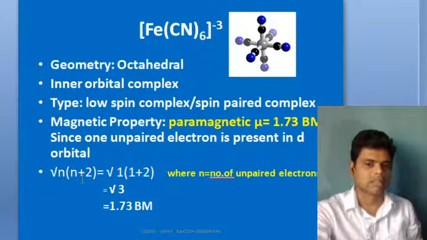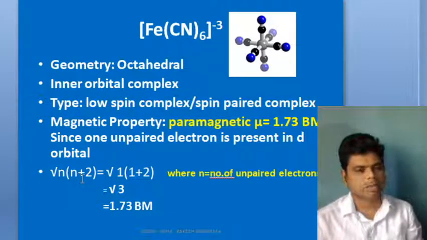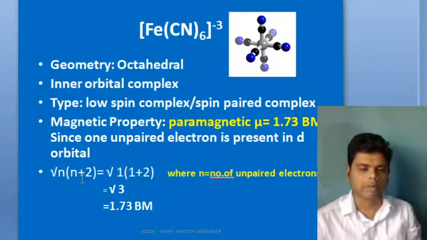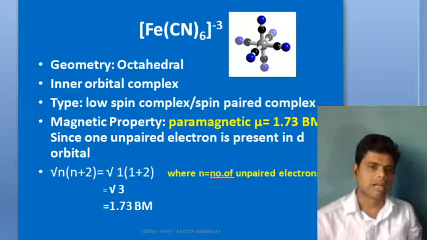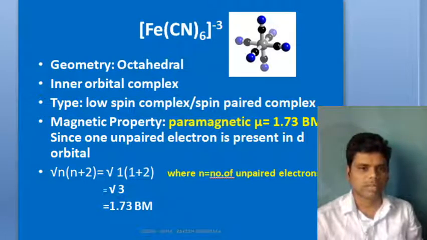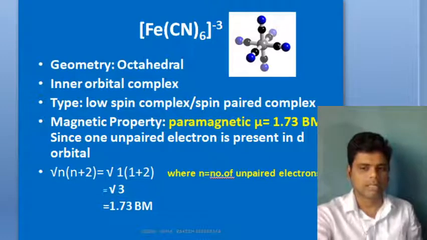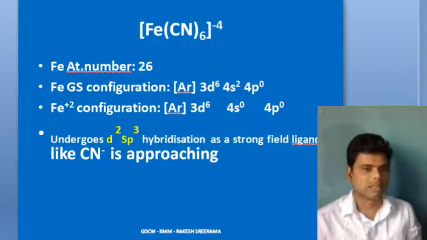1.73 Bohr magnetons. So for complexes, he may ask you directly to calculate the magnetic moment also. He will give you 2 complexes and may ask you to calculate the magnetic moment. That may be asked for a 4 marks question also. So anyway, that's how you are usually asked to calculate magnetic moment.